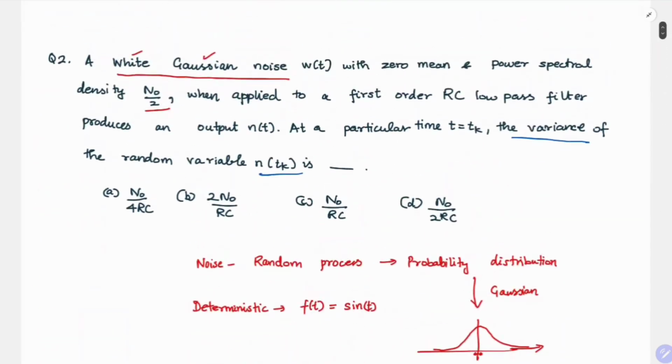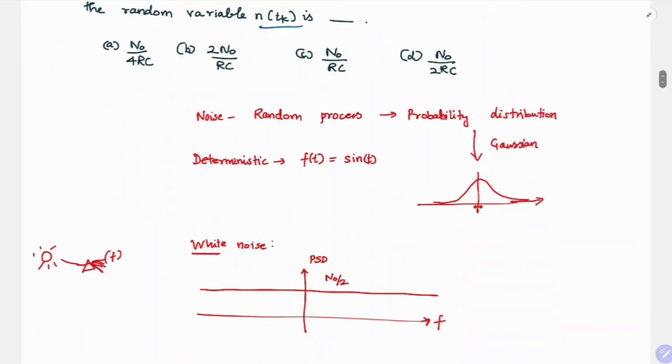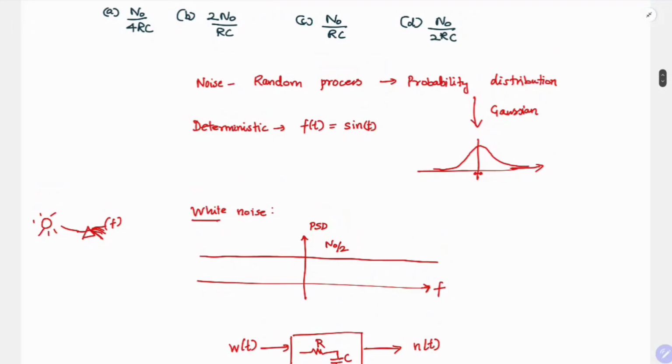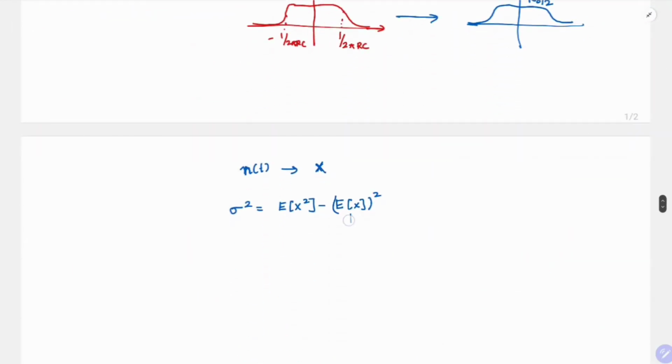Now, it is given that it has zero mean. If W of t has zero mean, then n of t also should have zero mean, because this system is only filtering, applying a frequency response. Your Gaussian distribution is still intact. It is not going to change your Gaussian distribution. So it is still zero mean, so this one is equal to 0. So your sigma square is nothing but expectation of x square.